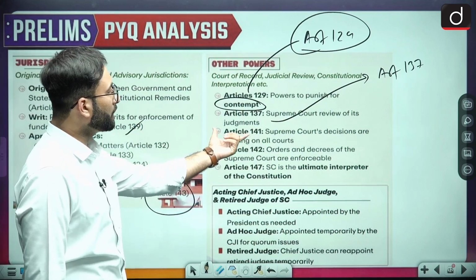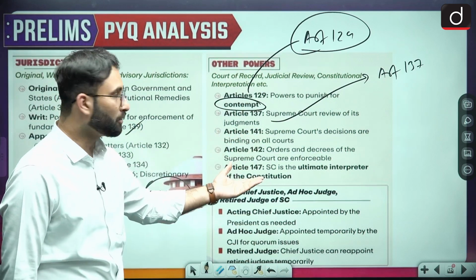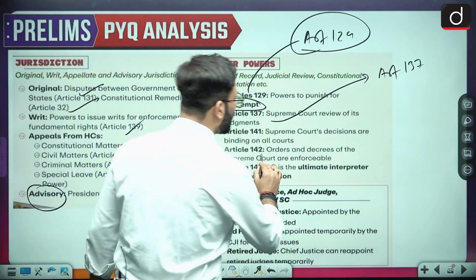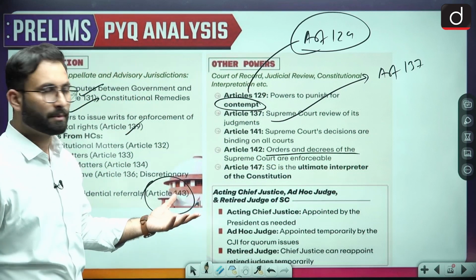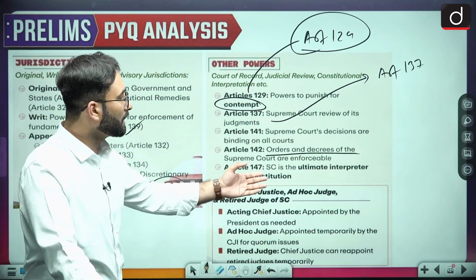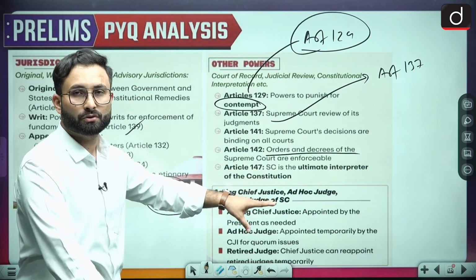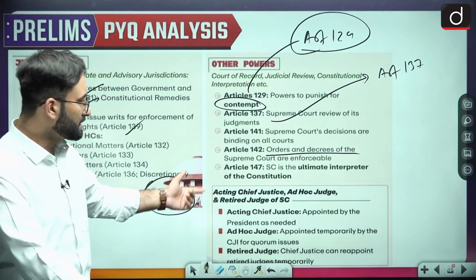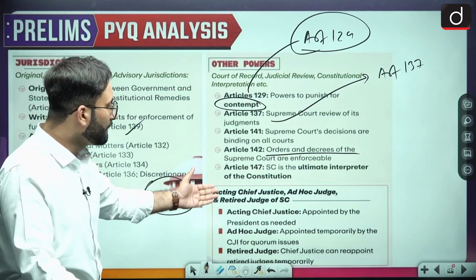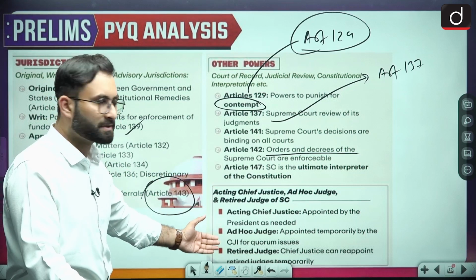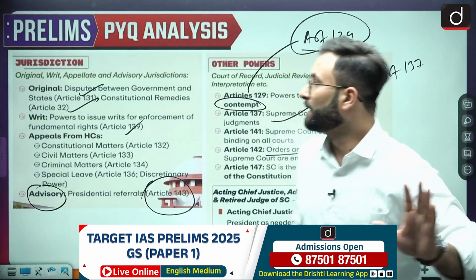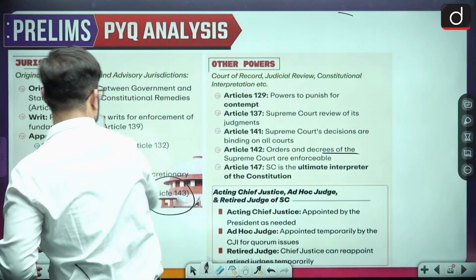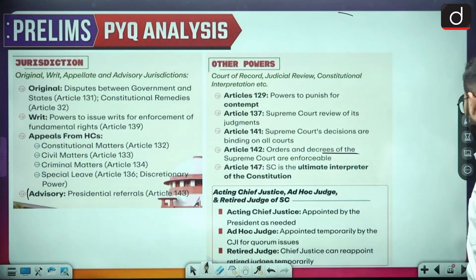Then Article 141: Supreme Court decisions are binding on all the courts. Article 142 is talking about the orders and decrees of the Supreme Court being enforceable in nature. Article 147 is talking about the ultimate interpreter of the constitution, the final interpreter of the constitution. Now talking about ad hoc judges, acting chief justice, etc., there are provisions made over here which you can go through. So that is about it. You can take a screenshot, or you will be getting all these things in your PDF, so don't worry about that. Now let's move further.